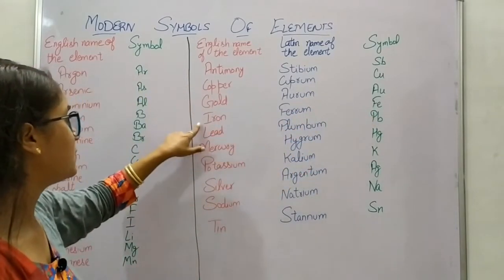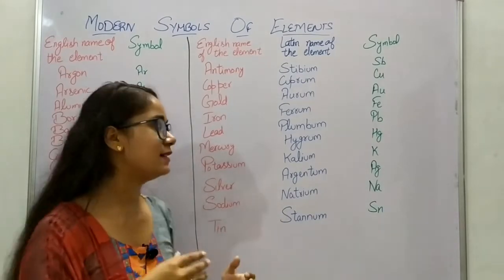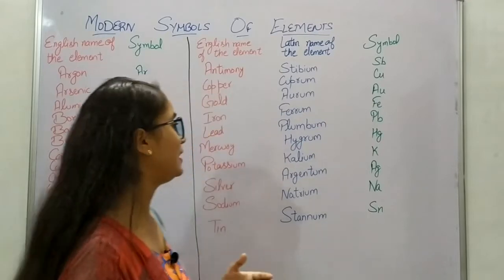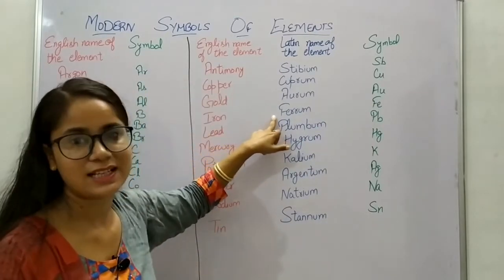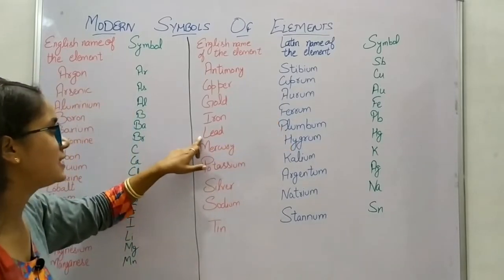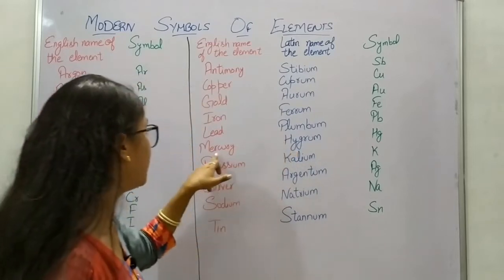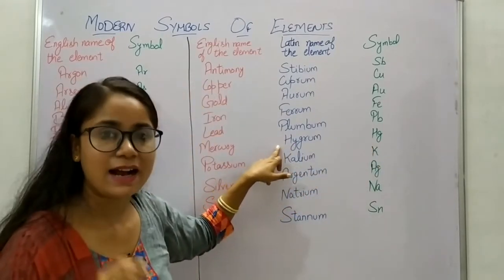Okay. Then comes iron. Well, I always wondered why iron has the symbol Fe, but when I studied it, it came out to me that ferrum is its Latin name from which its symbol has been kept. Then comes lead. Lead has Pb because its Latin name is plumbum. Mercury has its symbol Hg because of its Latin name hydrargyrum.